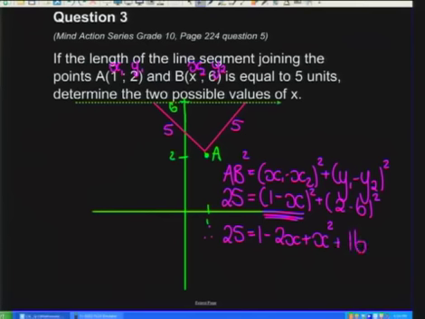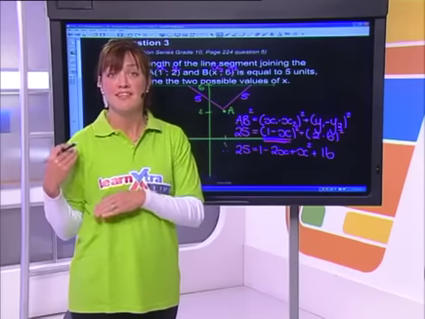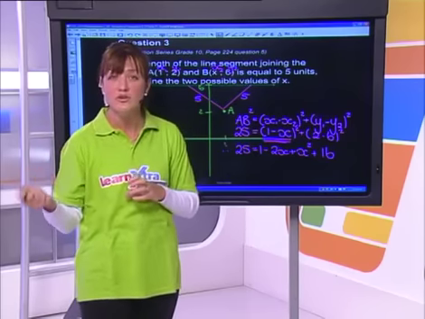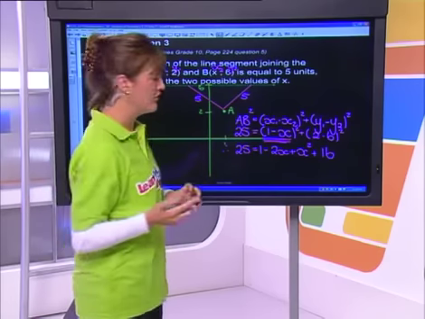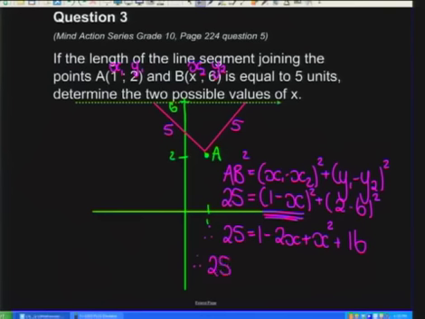Right, what type of equation do we have here, grade 10s? We're solving an equation with an x squared in it. So do you remember, we're solving a quadratic equation. So we're throwing in a little bit of equation theory here. Remember, with quadratic equations, all the terms need to move to the left-hand side. You want your right-hand side to be equal to 0. So therefore, this is what we're going to have, 25. Let's move everything over, and then I'll tidy up after that.